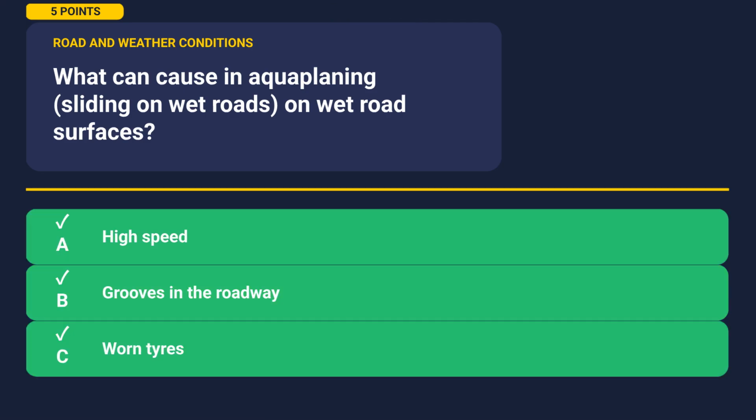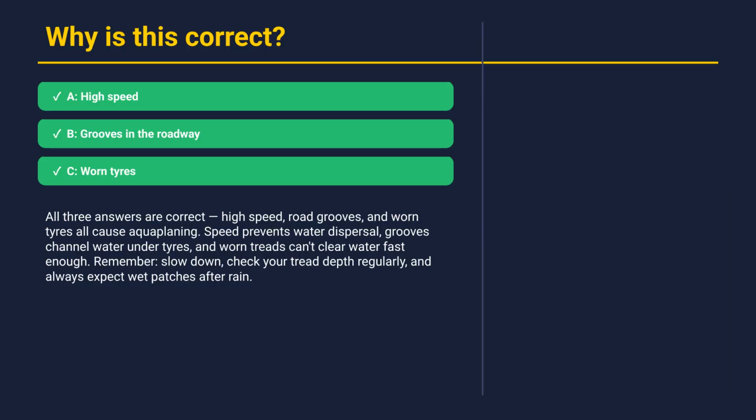All three are correct. A, B, and C. Let's understand why. All three answers are correct. High speed, road grooves, and worn tires all cause aquaplaning. Speed prevents water dispersal, grooves channel water under tires, and worn treads can't clear water fast enough. Remember, slow down, check your tread depth regularly, and always expect wet patches after rain. Alright, let's move on to the next question.